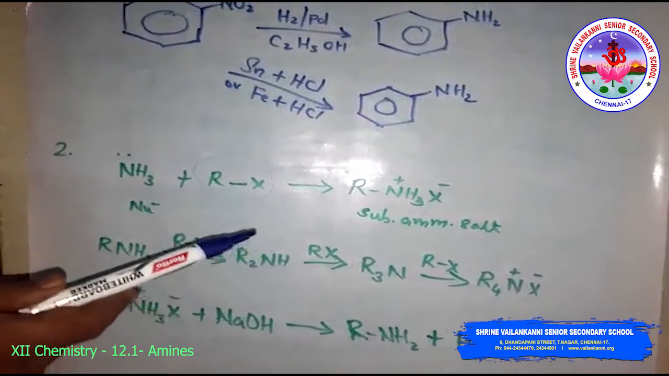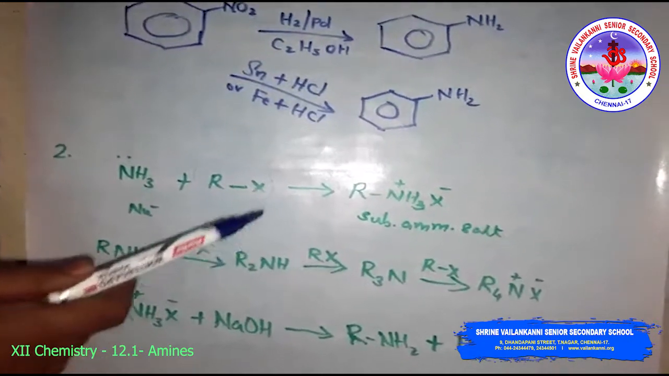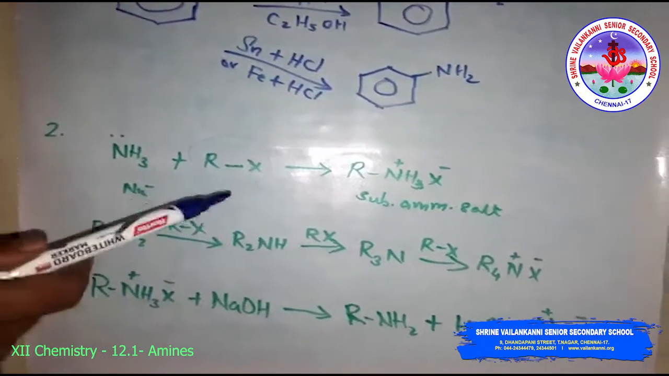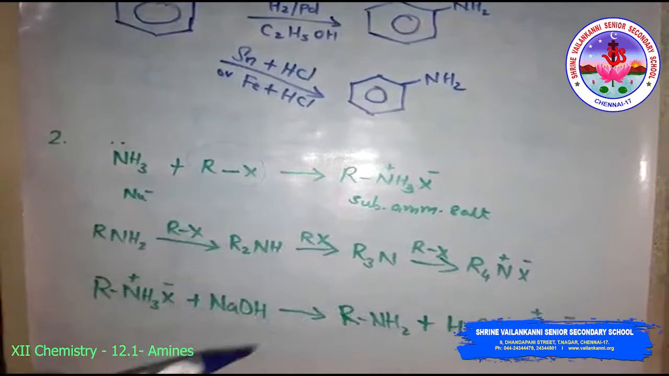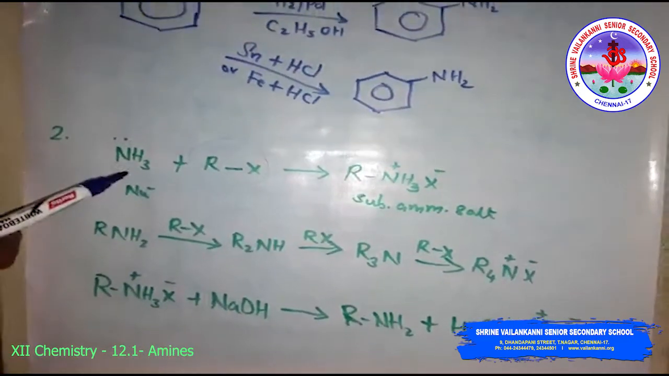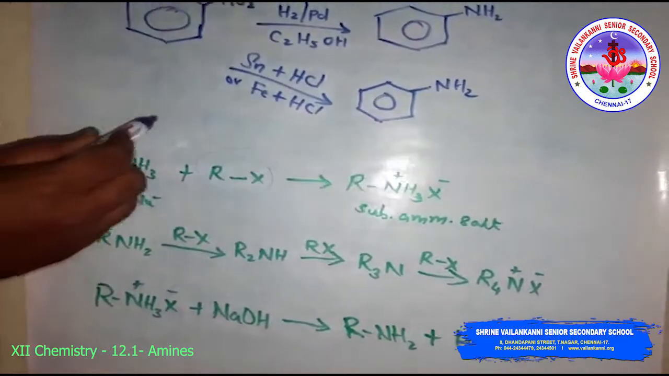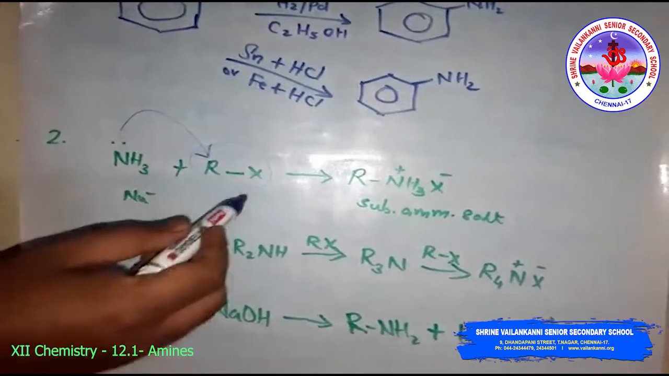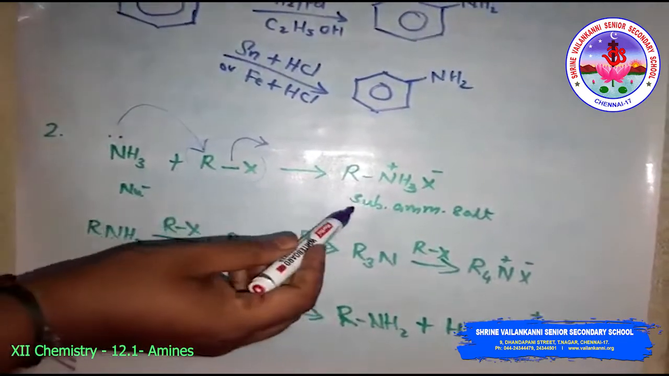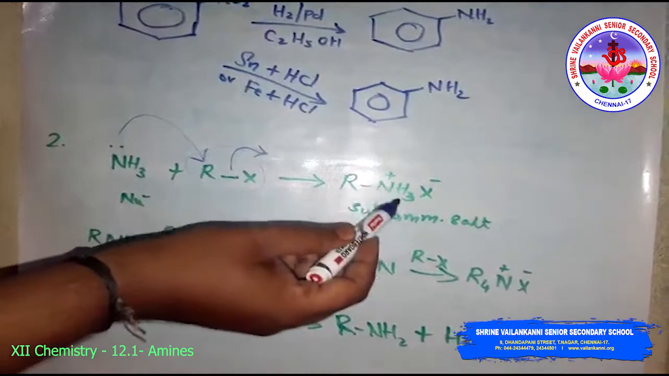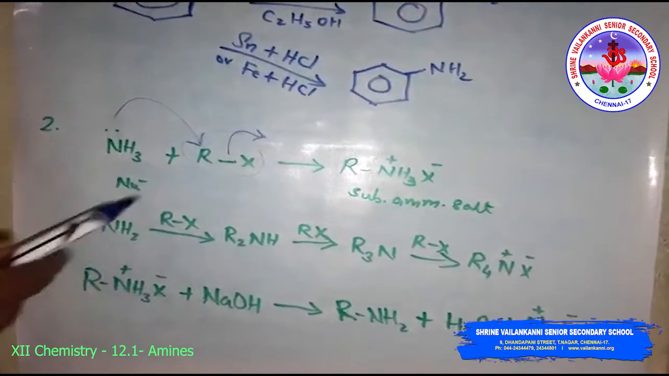The reaction is carried out in a sealed tube at 373 Kelvin temperature. The primary amine, the substrate, behaves as a nucleophile and can further react with the alkyl halide to form secondary, tertiary amines and the quaternary ammonium salt. Look at this reaction. The ammonia molecule has a lone pair of electrons and acts as a nucleophile. So this lone pair attacks, and the carbon halogen bond cleaves to form the substituted ammonium salt, RNH3X. Then further formation of the primary, secondary and tertiary amines.